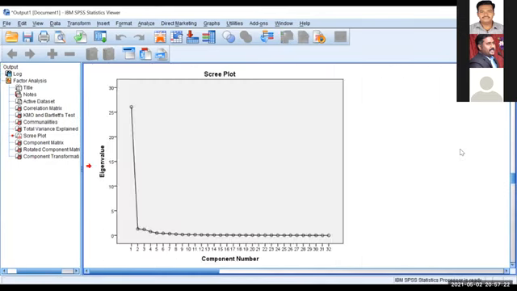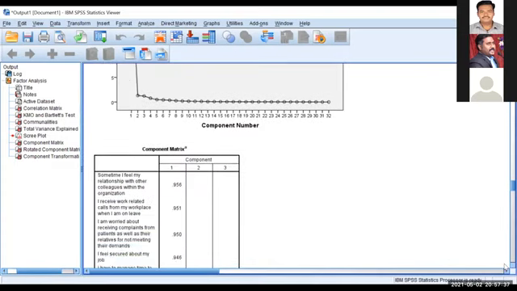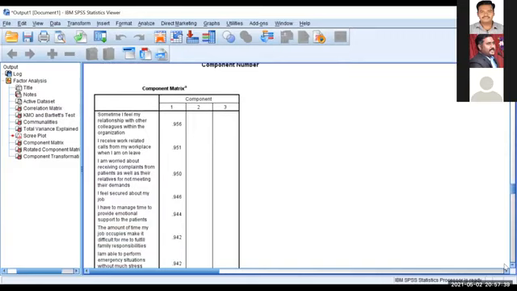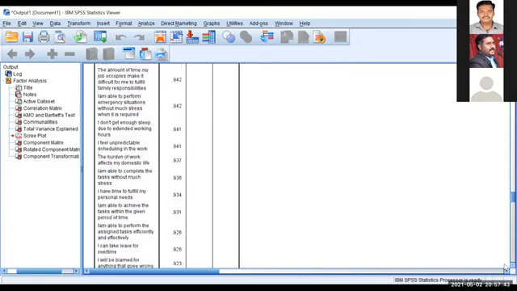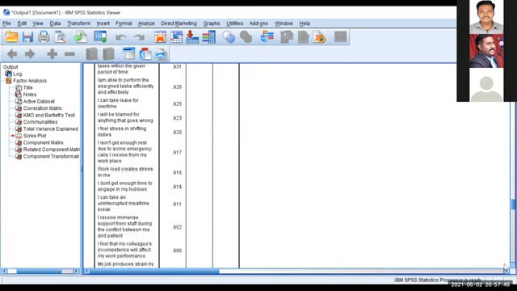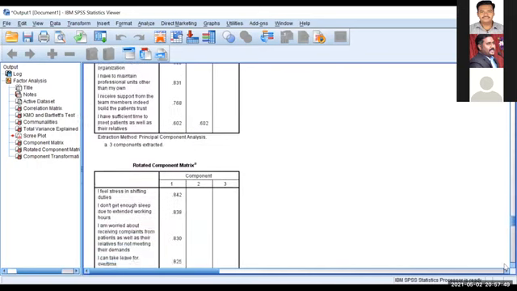Now the scree plot. See the scree plot, where the eigenvalue is more than 1, that point, 3 components will be there. We didn't set the X-axis and Y-axis, that's why it's showing like that. And then the fourth one is the component matrix. I told you, the component matrix gives the factor loadings of each variable, which is also similar to communalities. And the last output table is the rotated component matrix.